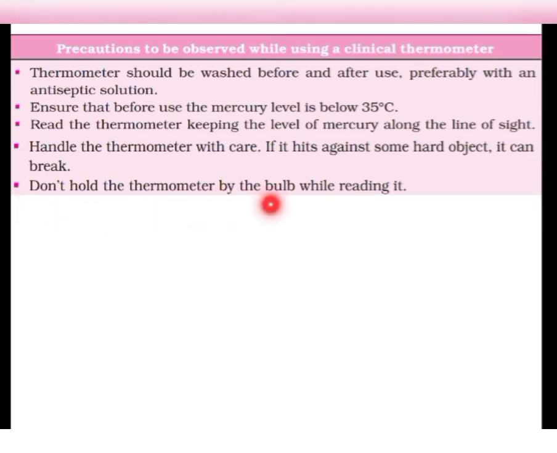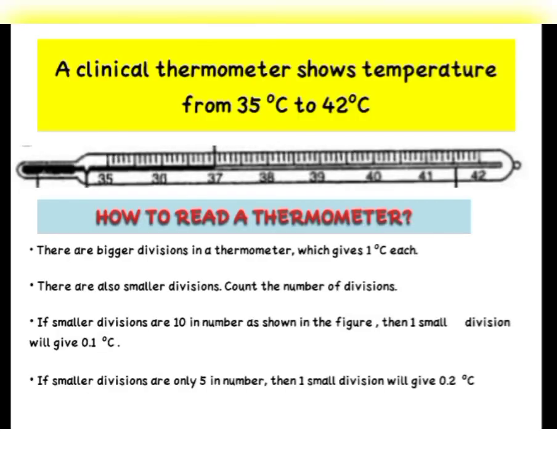Don't hold the thermometer by the bulb while reading. You must never touch this bulb while reading the thermometer, because your hand has some heat, is it not? This heat will go inside the mercury, and by getting the heat, the mercury will simply rise up in the scale and give you a wrong answer, because your hands are generally warm. So you must take the temperature inside your mouth. Okay.